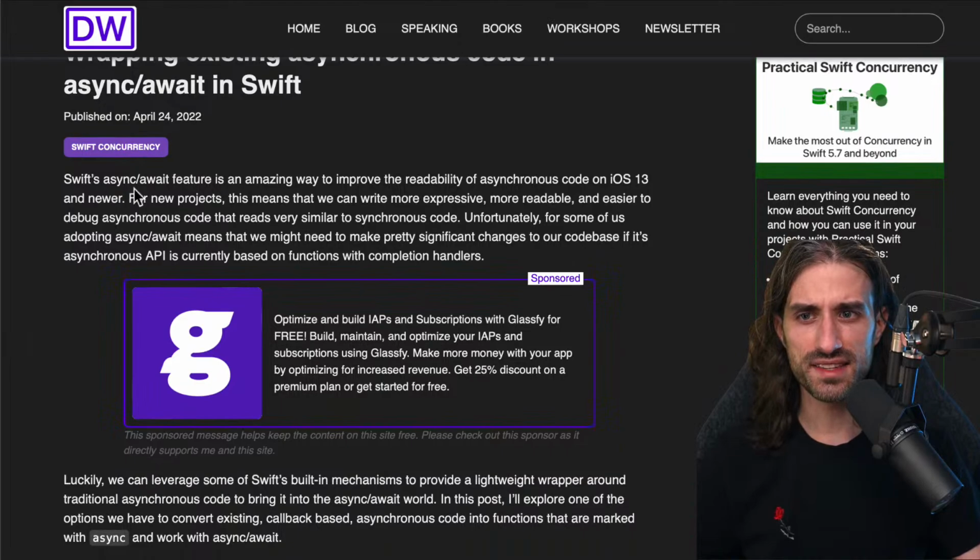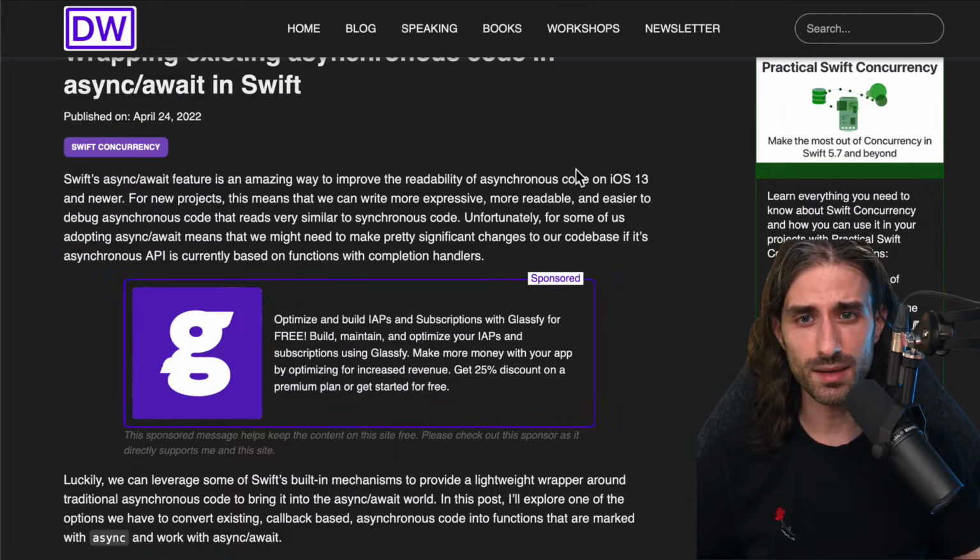So Swift's async await feature is an amazing way to improve the readability of asynchronous code on iOS 13 and newer. Actually, iOS 13, yes, because that's a very interesting point to mention, because when async await was released, I think it was released with iOS 15, and so you had to have a minimum target of iOS 15 to use it. That was when it was released, announced in June and then released in September.